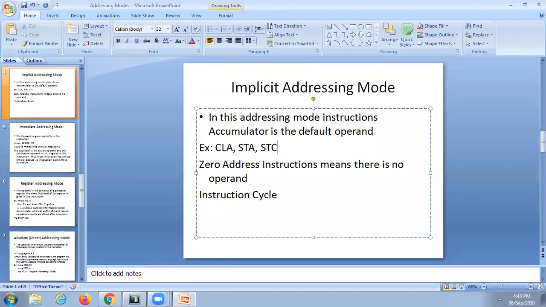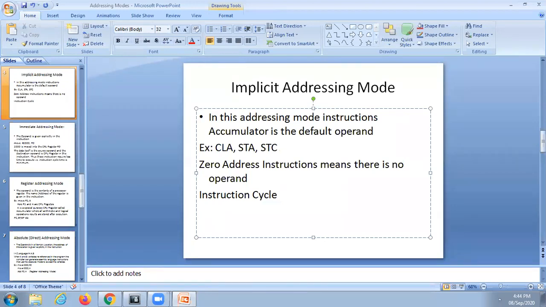Suppose, for example, I will quote a simple example. In your C program, you are writing: if A is greater than B, do this. If A is less than B, do this. If A is equal to B, do this. You are writing the program like this. Yes, sir.